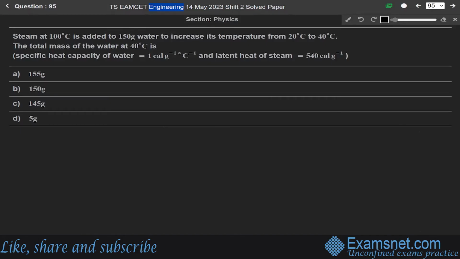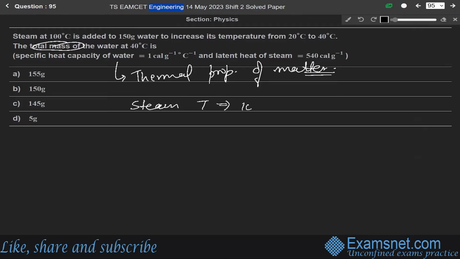Now next question, 95. Steam at 100 degrees Celsius is added to 150 gram water to increase its temperature from 20 degrees Celsius to 40 degrees Celsius. We have to find the total mass of the water at 40 degrees Celsius. So this question is from the chapter of thermal properties of matter. According to the question, the steam temperature is 100 degrees Celsius, and the initial water mass is given as 150 gram.